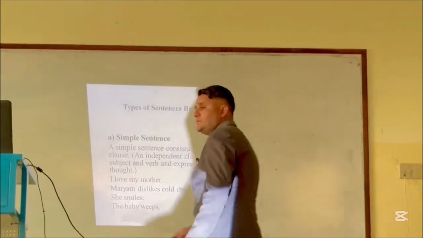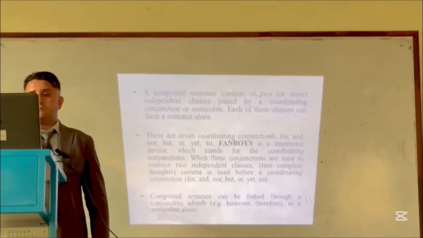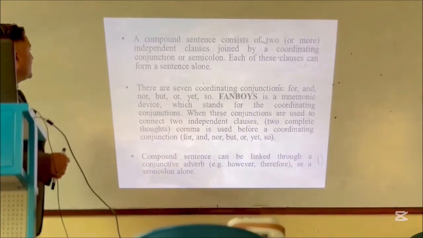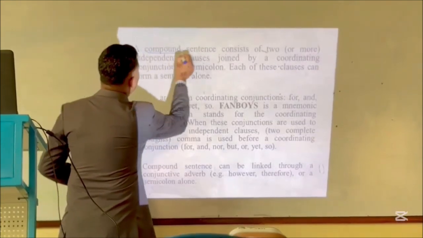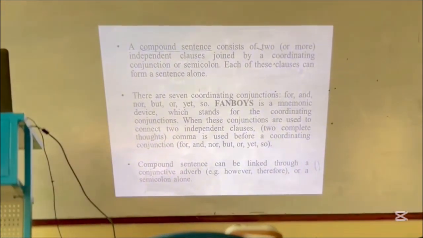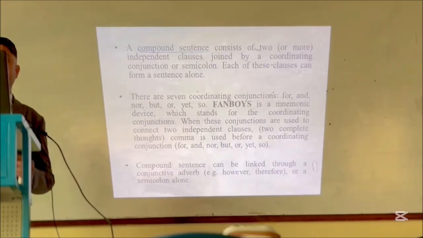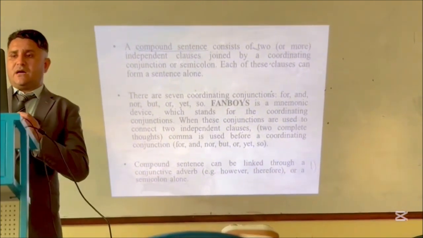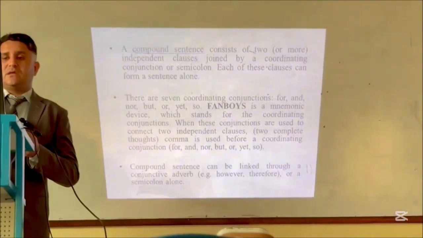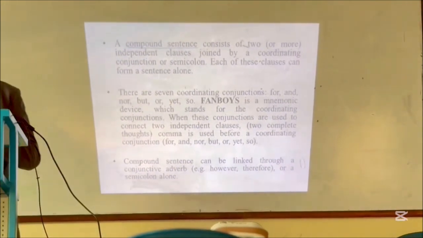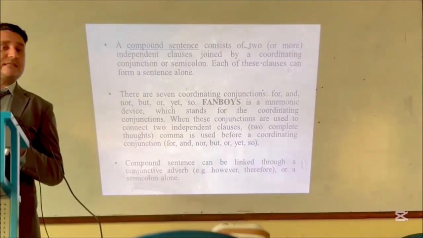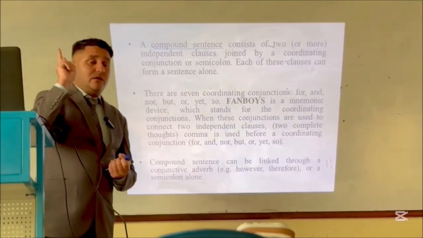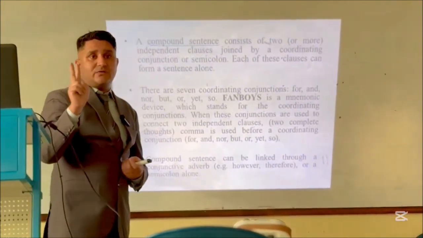The very next type that we are going to highlight is the compound sentence. First of all, we'll discuss what a compound sentence is. It's the combination of two or more independent clauses joined by a coordinating conjunction or a semicolon. So each of these clauses can form a sentence alone. Students or learners, you have to clarify this in your mind first.